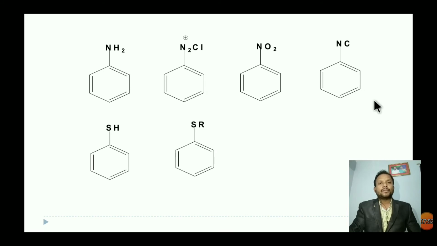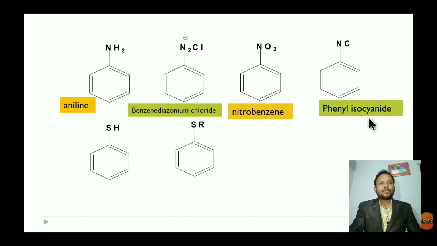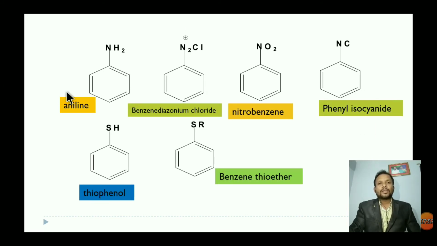See the different structures of benzene derivatives here. Here the benzene ring is attached to the NH2 group. It is an aromatic primary amine, so the name is aminobenzene, called aniline. See the structure, benzene attached to the diazonium chloride group. This is called benzene diazonium chloride.